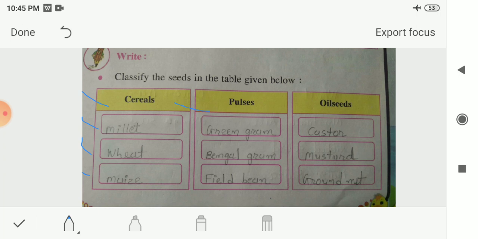When you break this kind of seeds, you will find two equal halves of these seeds and they will not leave oily marks on the paper. So this is known as pulses. And the last one, that is oil seeds. When you rub this kind of seeds, or when you make a paste or powder from this kind of seeds, they will leave oil marks on the paper. So that's why these seeds are known as oil seeds, and we are getting oil from this kind of seeds. So in that I had written castor, mustard and groundnut. So these are some of the examples of cereals, pulses and oil seeds.